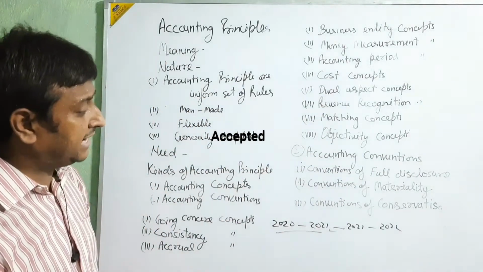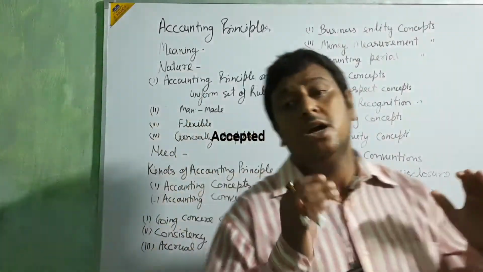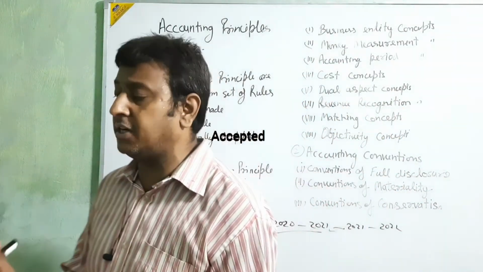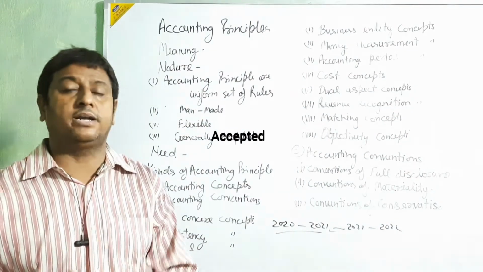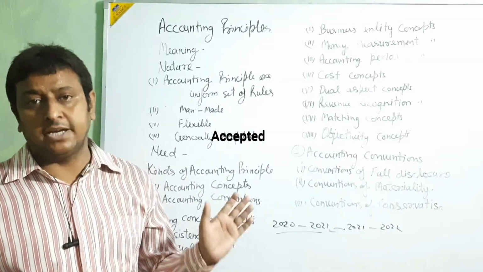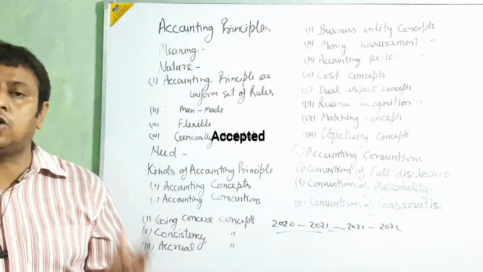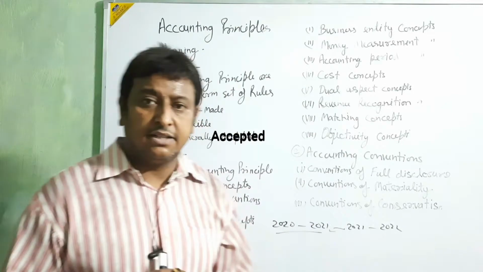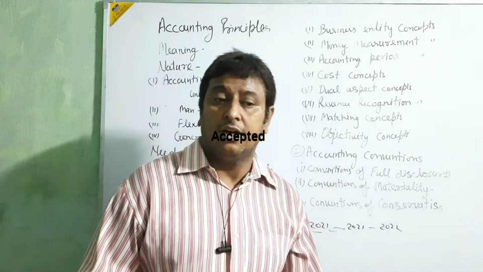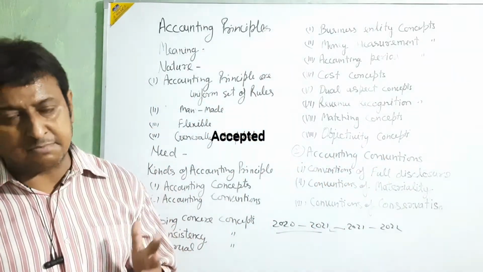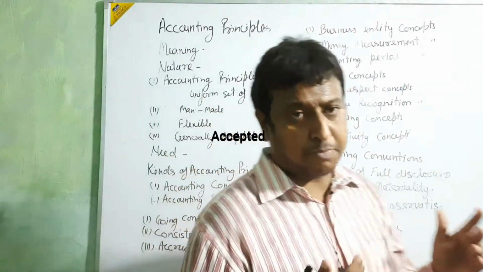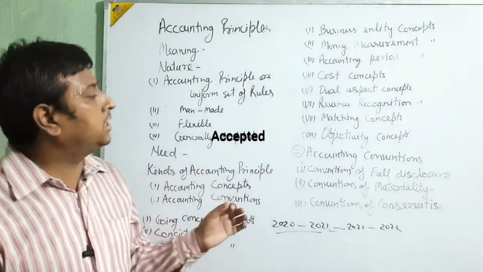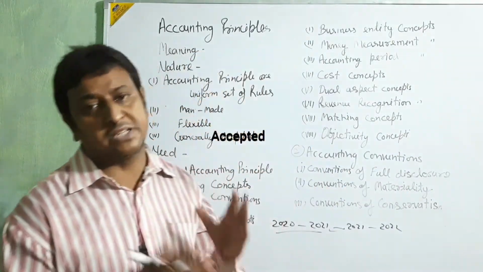In this convention, they are telling that all accounting terminology, documents, books and statements will be shown with full disclosure in front of the businessman, owner, business and public. It means you are going to show the full things of your business.